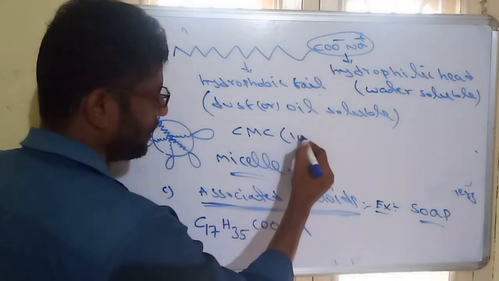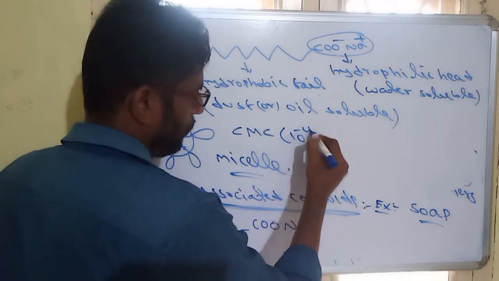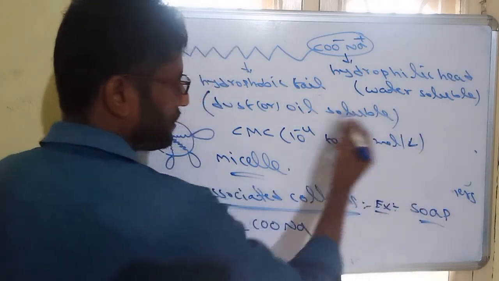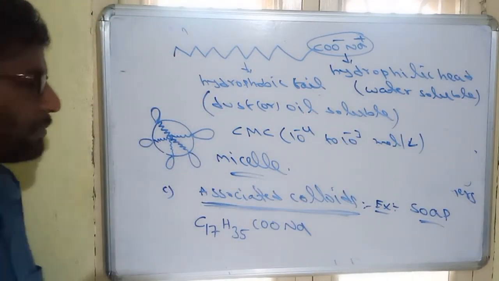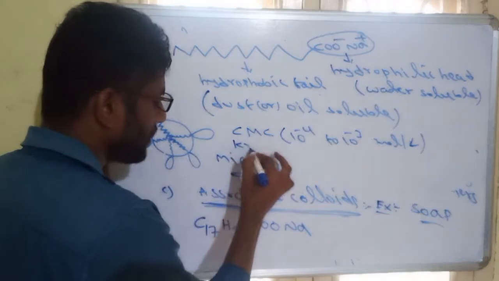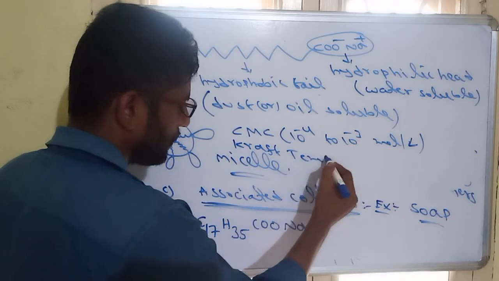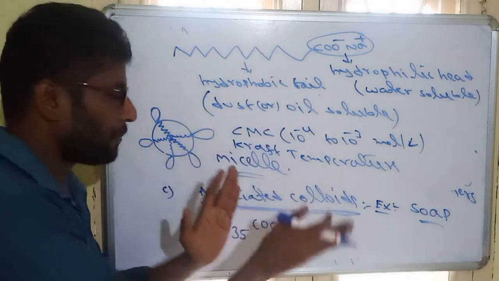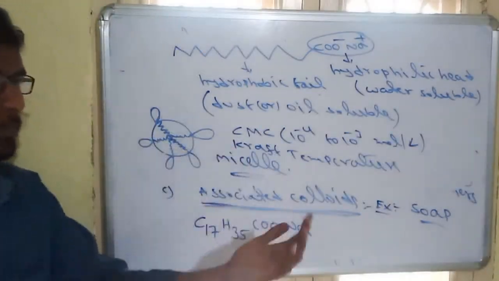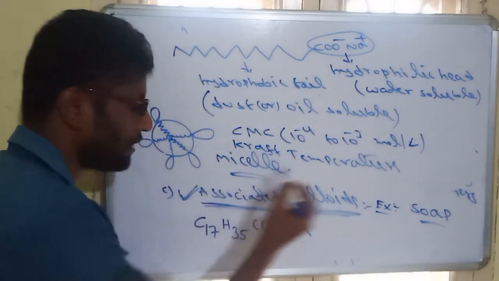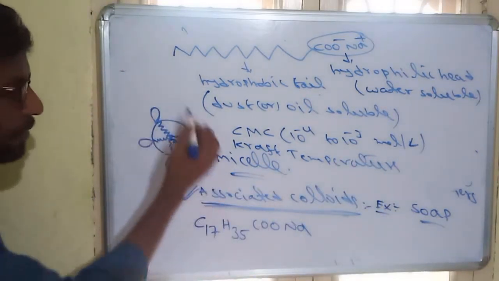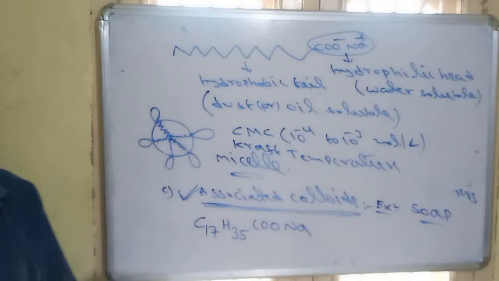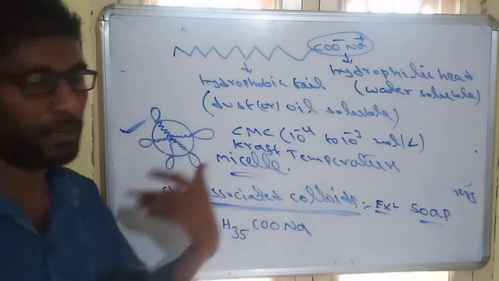For soap it is nearly 10 power minus 4 to 10 power minus 3 mole per liter. This is the concentration of soap needed to form a colloid. Similarly, the specific temperature is called the Kraft temperature, which we can take as nearly room temperature. So at a specific temperature and specific concentration, colloids will be formed. Such colloids are called associated colloids. The best example is soap. Soap always forms micelles on dissolving in water, and these micelles are responsible for the cleaning action of soap.